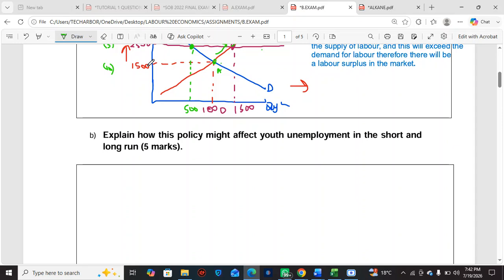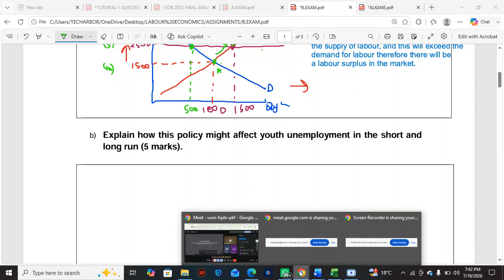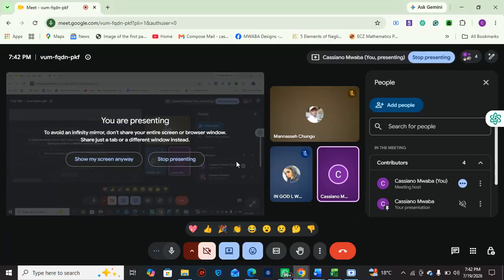Remember, someone who's unemployed in economics is someone who hasn't got a job but is actively looking for a job. That's the definition of unemployment. A discouraged worker is someone who hasn't got a job and is not looking for a job.